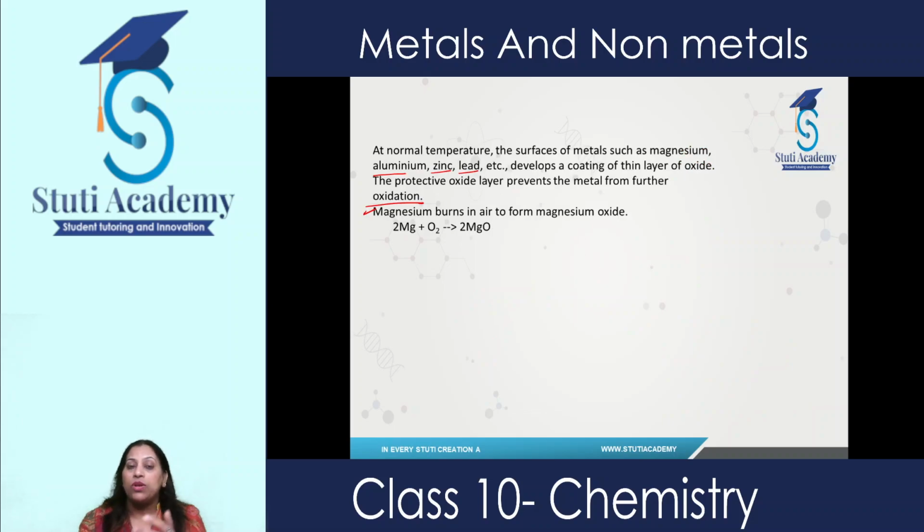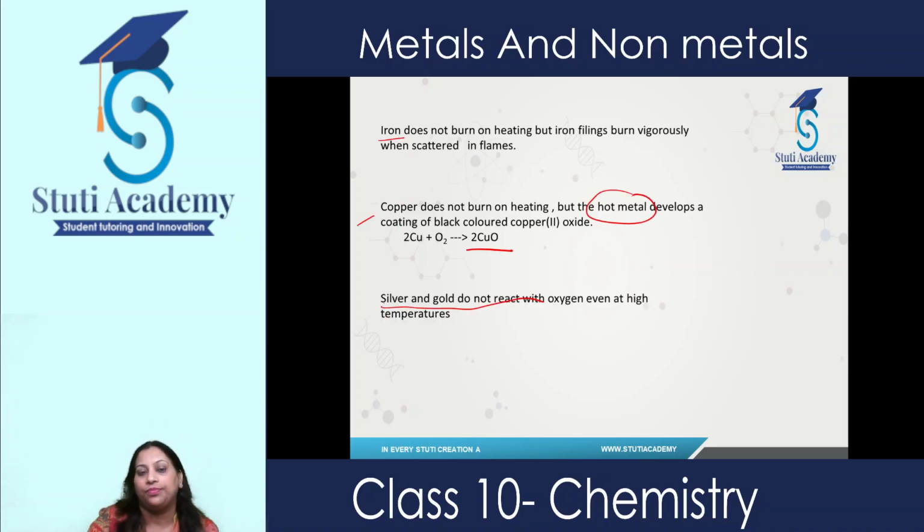Now I'll ask one question to you. What are amphoteric oxides? Just write in the comment box what you mean by amphoteric oxide and give an example of such kind of amphoteric oxide. And another question I'll ask you: why do we keep sodium and potassium in kerosene oil? Just answer these two questions and write your answer in the comment box.